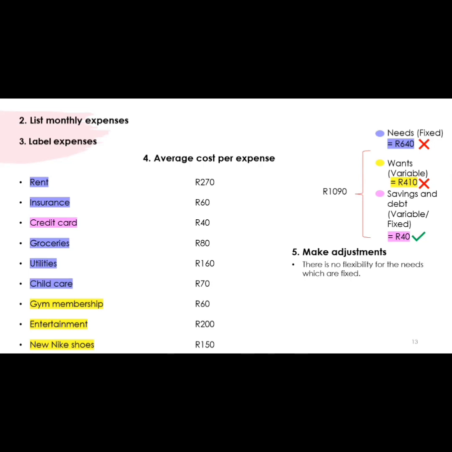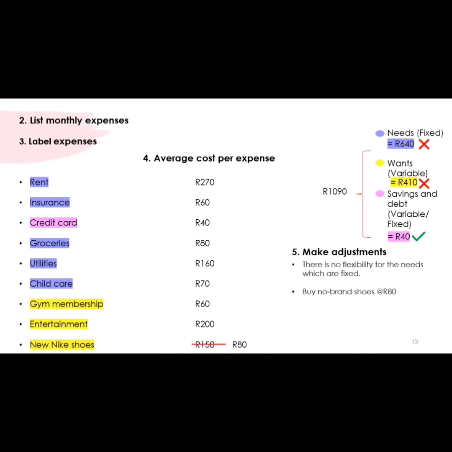Now, a need is fixed yet again. There's no flexibility really, and all of these needs are things that are essential in your life. You can't go without rent. You can't go without groceries. You need to pay for childcare. You need to pay the utilities and the insurance. So these are quite important amounts which you're not able to exactly play with. So unfortunately, even though we only wanted to spend 500 Rand on the needs, we are still going to have to pay 640 Rand. So now we are going to try and recover some money from the more variable expenses in order to ensure that we do not overspend our income.